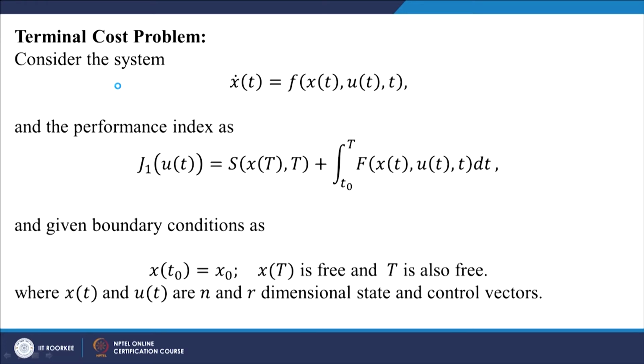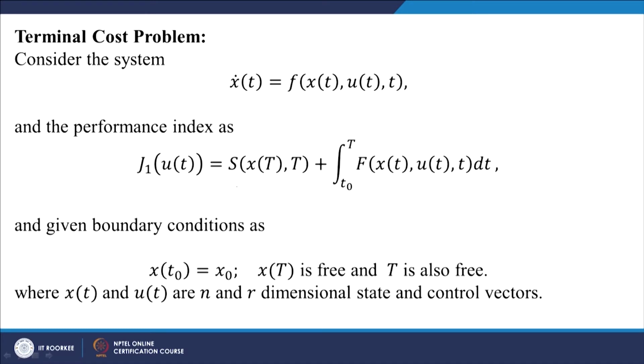If x of capital T and capital T are both fixed values, then the optimum value of J1 with s or without s will give the same control function u of t, because s is going to be a constant.